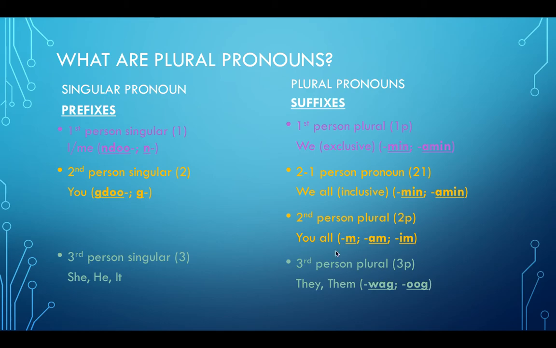And last that we're going to cover today is the third person plural that has the linguistic symbol 3p. So 3 represents third person, p represents plural, and that means they or them. And since there's no prefix for the third person singular, you're just going to have your VAI word, and then you're going to either have the suffix wug or og attached to the end of your verb.